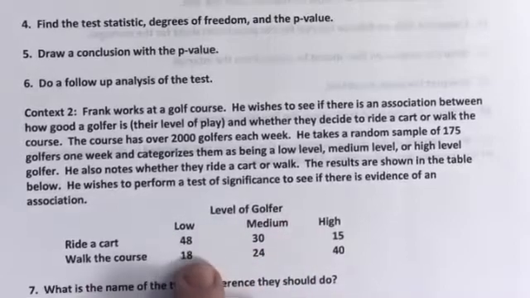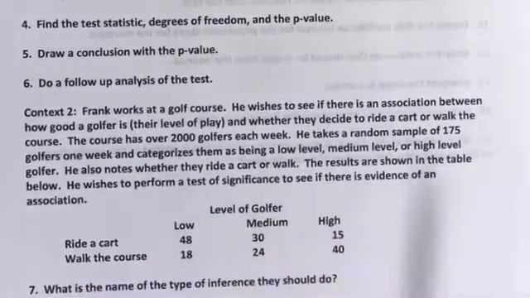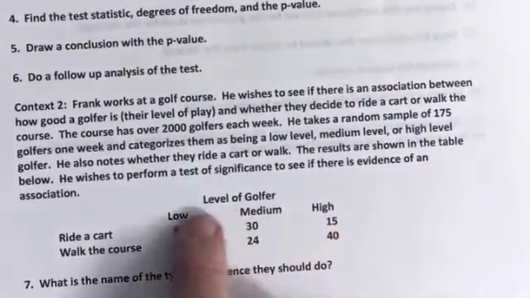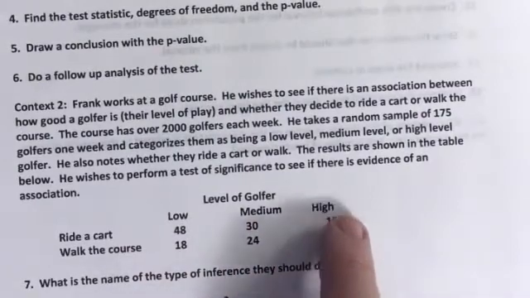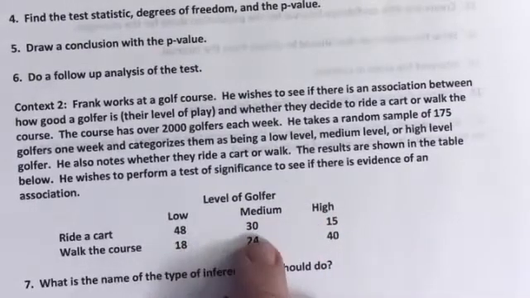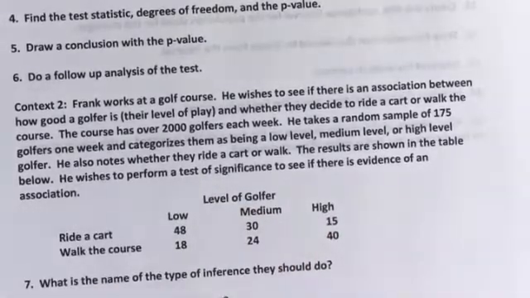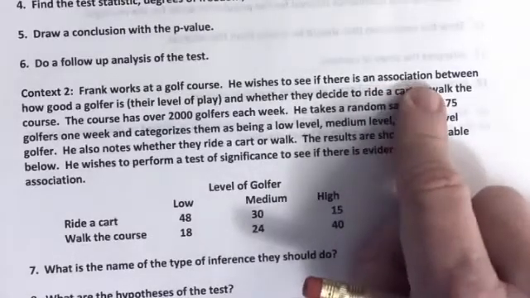Well, if you look at this table, the low level of golfer appears to be much more likely to ride a cart, and the high level of golfer tends to be more likely to walk the course. Okay, so what is the name of this type of inference? First of all, you notice we have in essence two categorical variables. These numbers are counts in categories, and that means when you're doing a test, it's time for chi-squared.